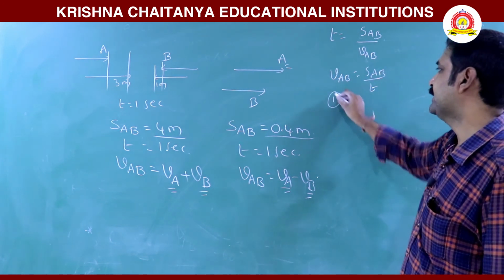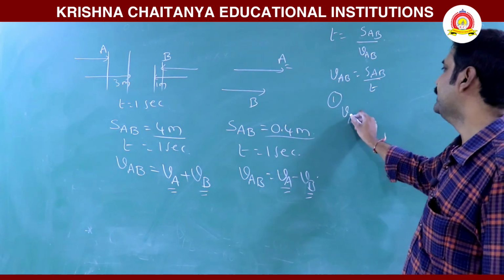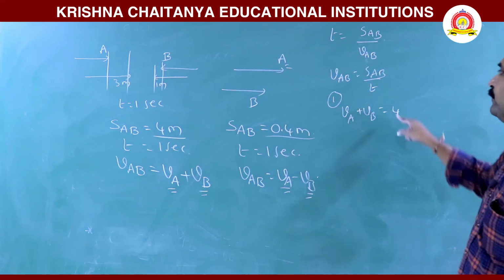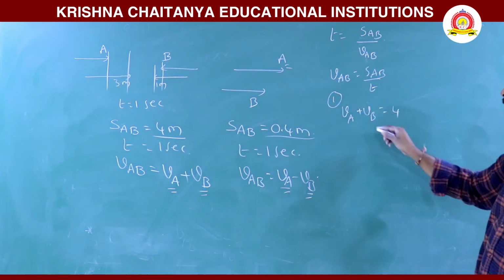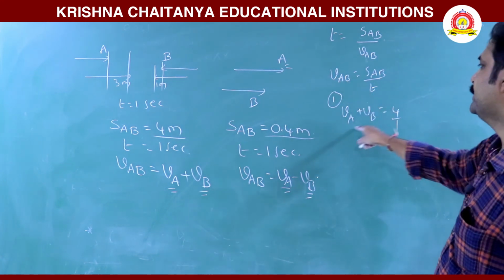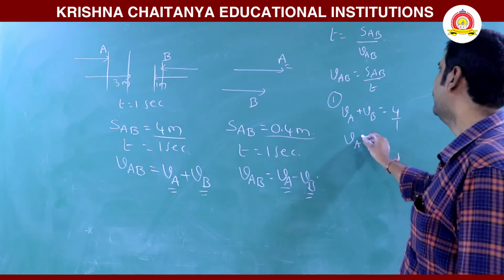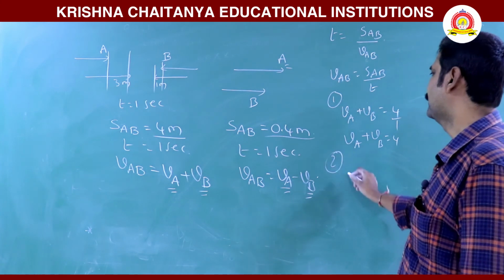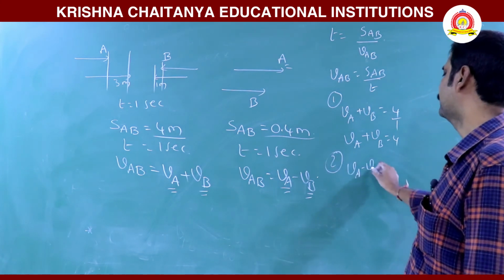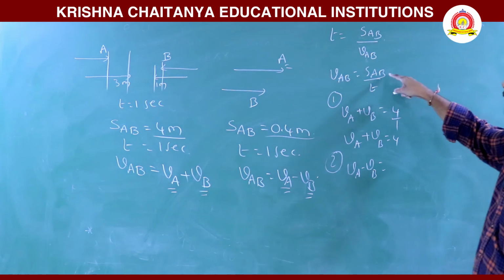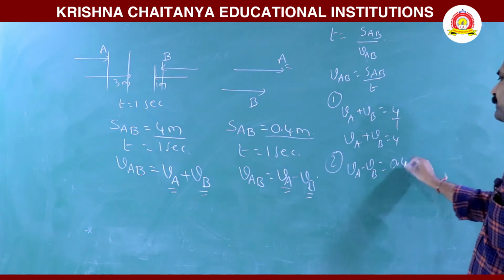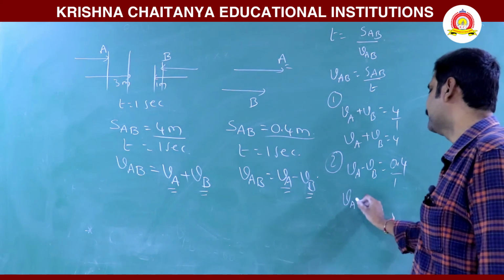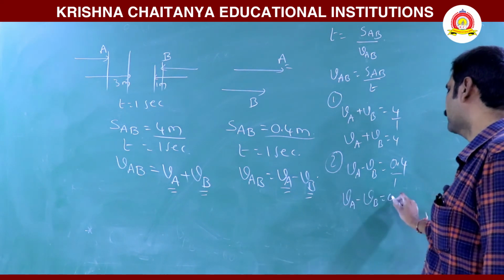So in the first case, VAB, that is VA plus VB, is 4 by 1, that is VA plus VB is 4. In the second case, VA minus VB is relative separation by time, 0.4 by 1. So VA minus VB is 0.4.